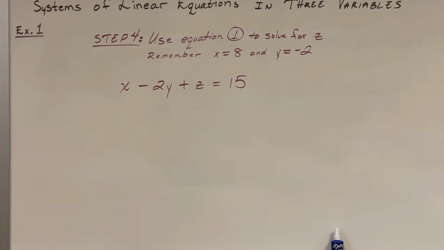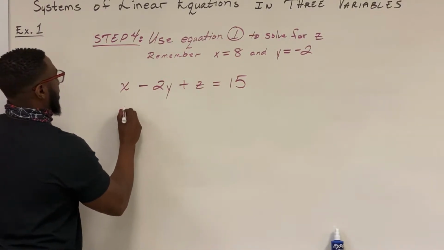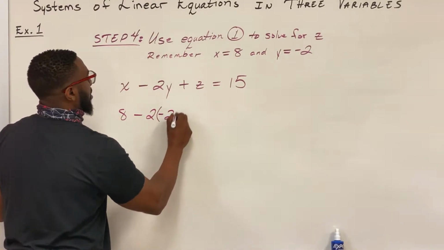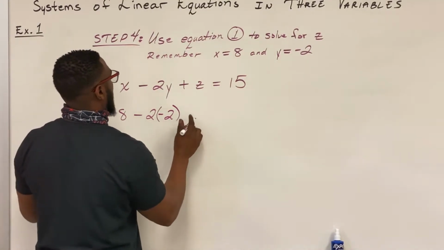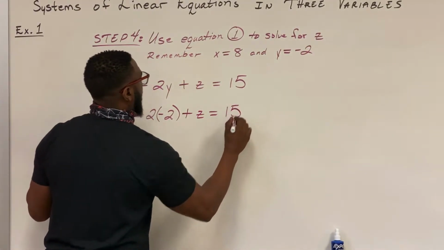Step 4: use equation 1 to solve for z. Remember, x equals 8, y equals negative 2. Equation 1 is x minus 2y plus z equals 15. We're going to plug in. We have 8 minus 2 times negative 2 plus z equals 15.